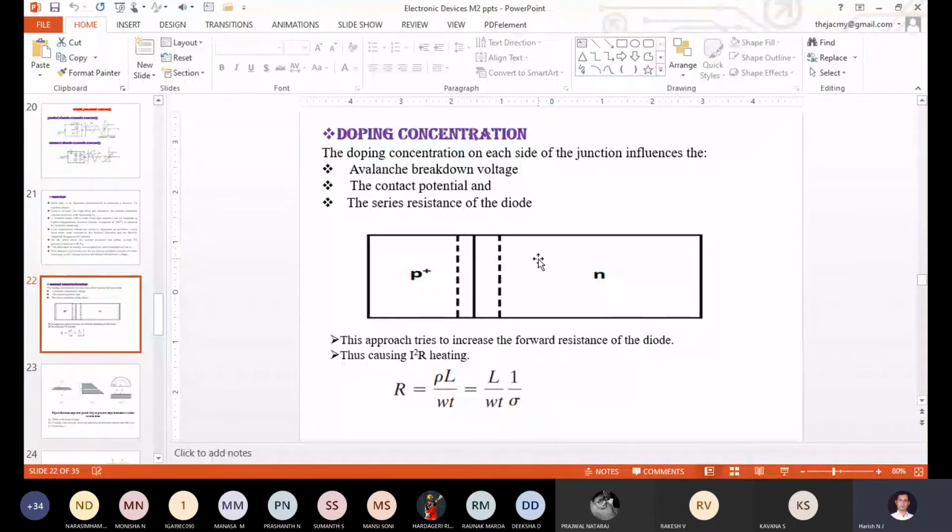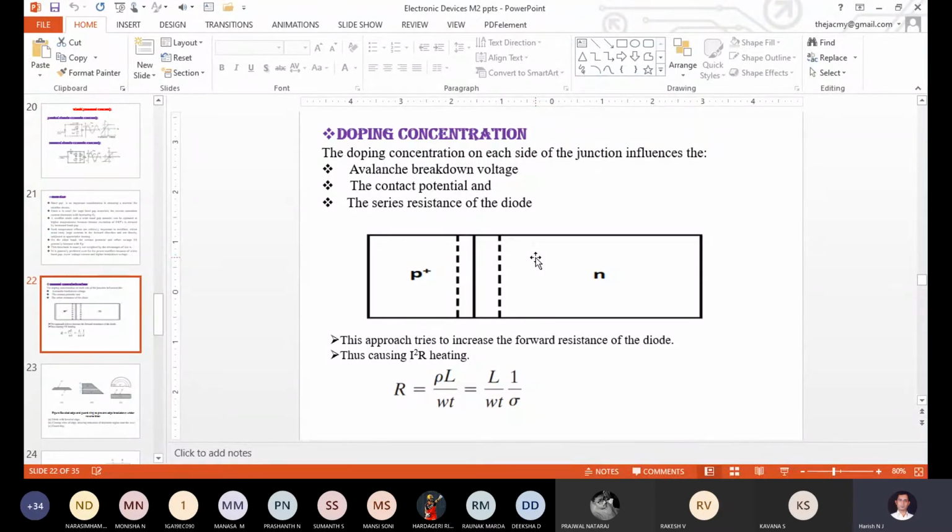which side will the depletion region increase? As per our definition, as you keep on increasing the reverse voltage, the depletion region keeps increasing. That's for a normal or uniformly doped PN junction diode. But here we have taken a non-uniformly doped PN junction diode. P is heavily doped, N is slightly doped.